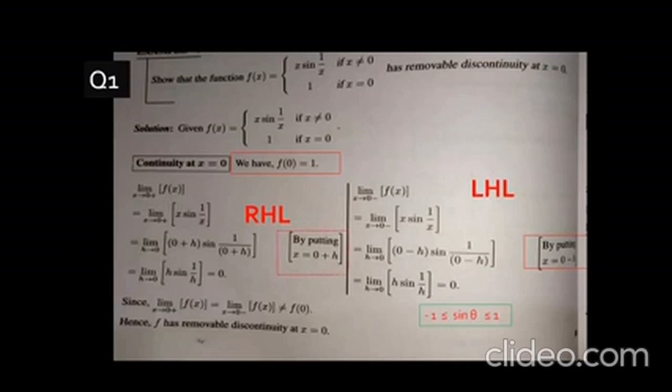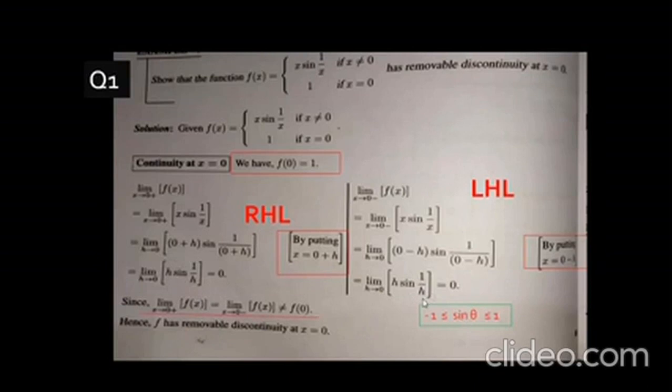Replacing x by 0 plus h, we get limit h tends to 0 of (0 plus h) sine 1 upon (0 plus h). Limit h tends to 0 of h sine 1 upon h is equal to 0. Again, you have to apply the same concept we applied in the left hand limit.